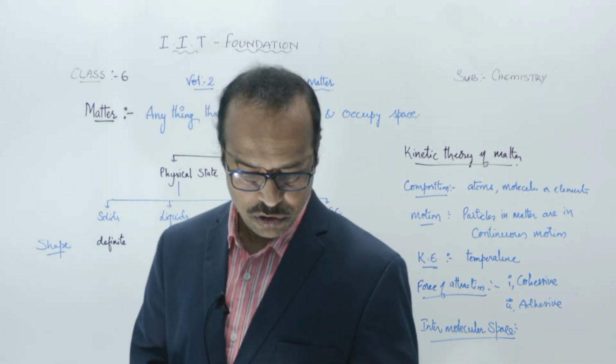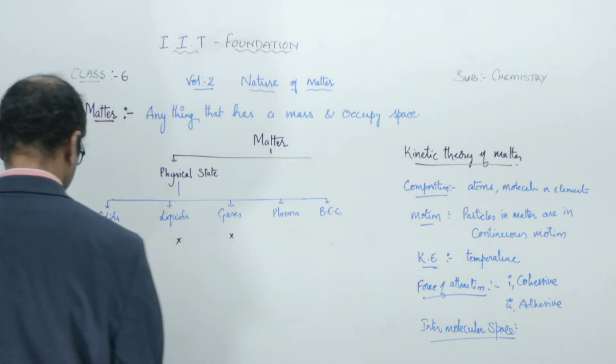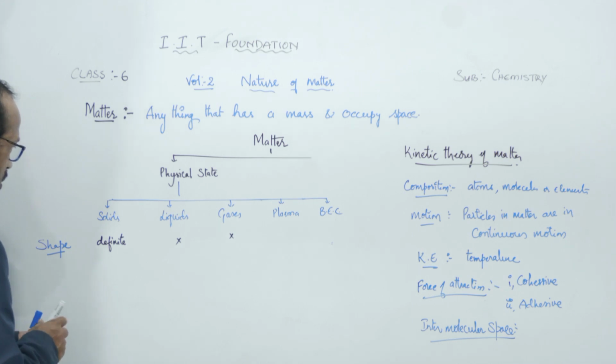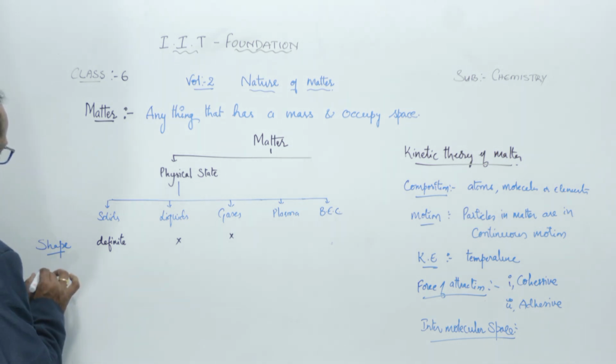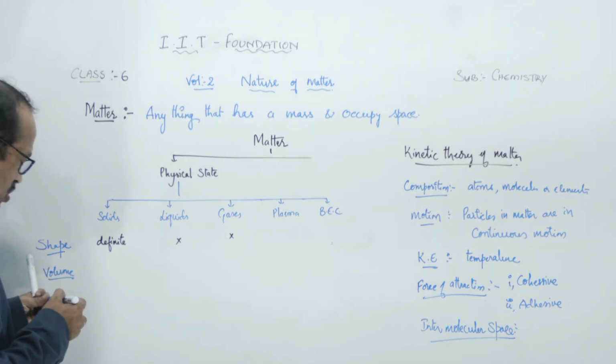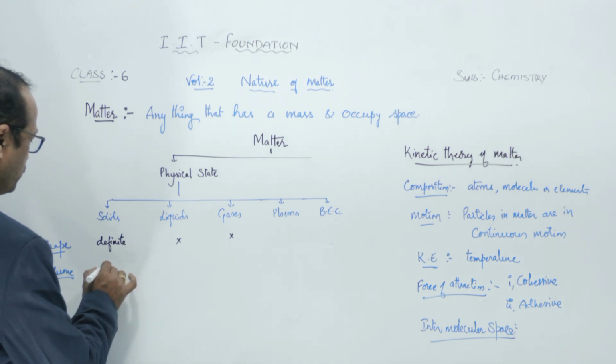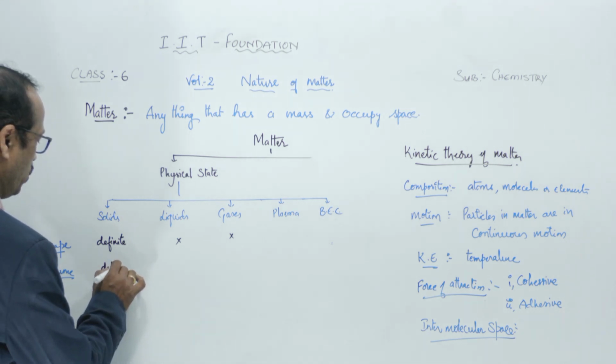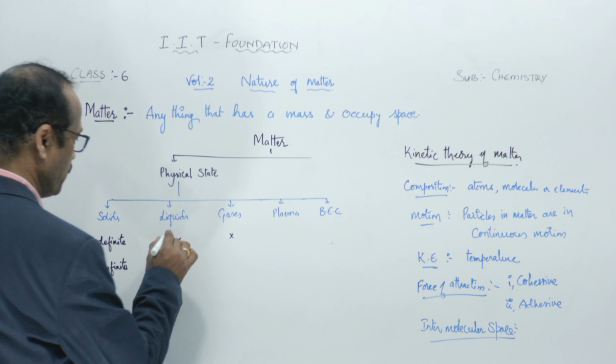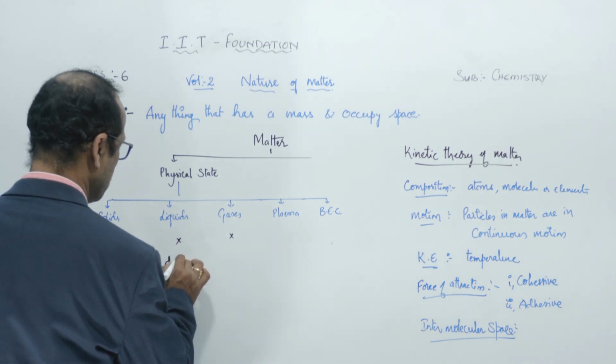And the second one, you see the mass. Otherwise, you take volume first. Solids have a definite volume, a fixed volume. Liquids also have a definite volume. How can you say it is a definite volume?